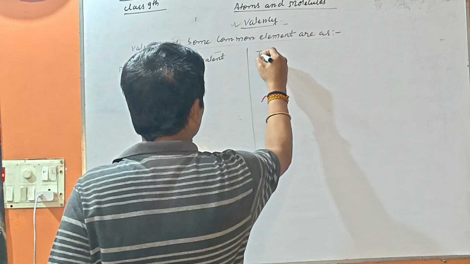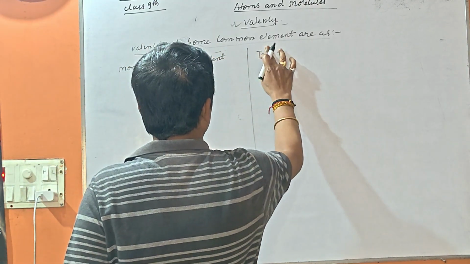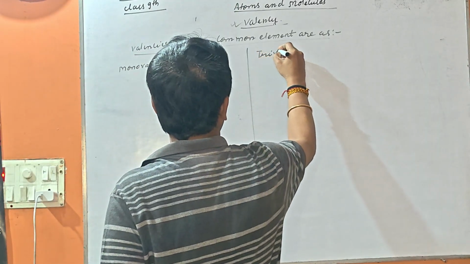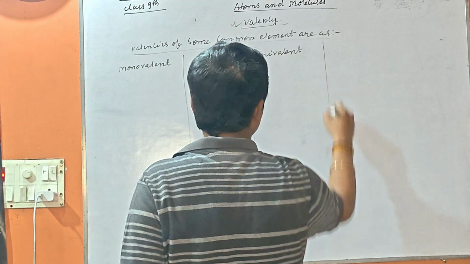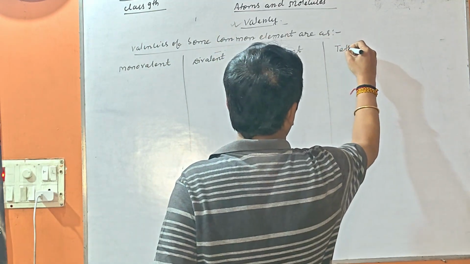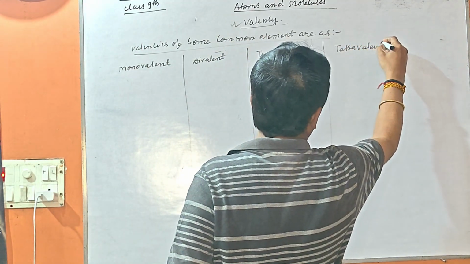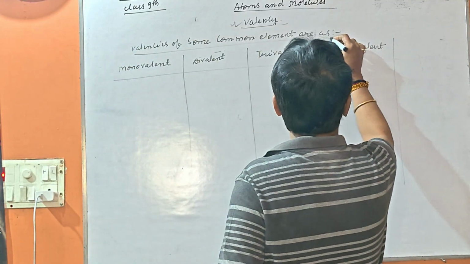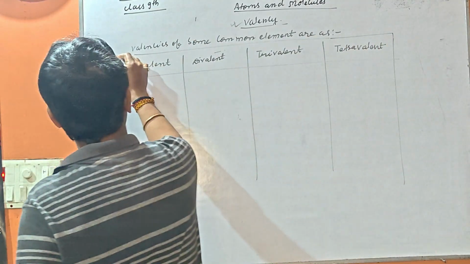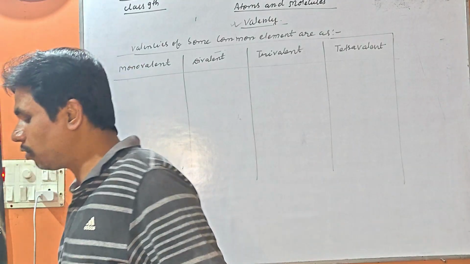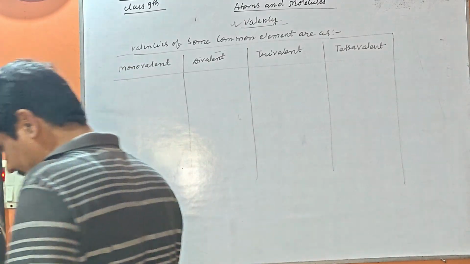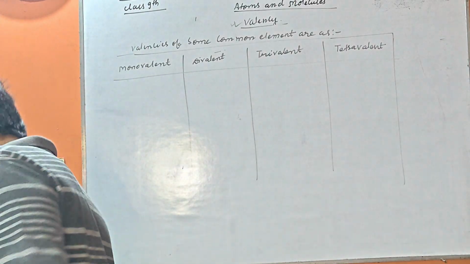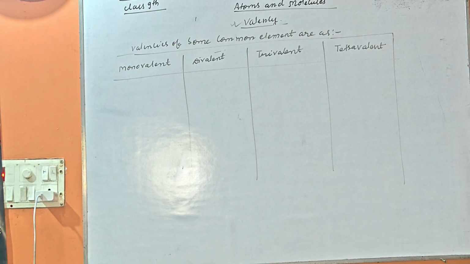Third is the trivalent. And fourth is the tetravalent. So what are the elements which come under these? First, the monovalent: hydrogen, chlorine, bromine, iodine, sodium, potassium and silver.